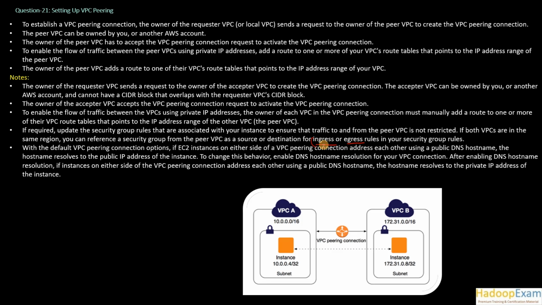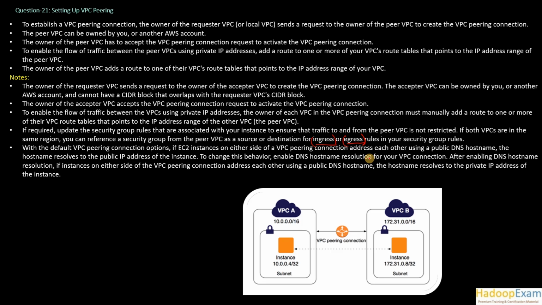So this is inbound traffic and this is outbound traffic. It means the rules in your security groups, you need to understand. The default VPC peering connection options: if EC2 instances on either side of the VPC peering connection address each other using a public DNS hostname, the hostname resolves to the public IP address of the instances.